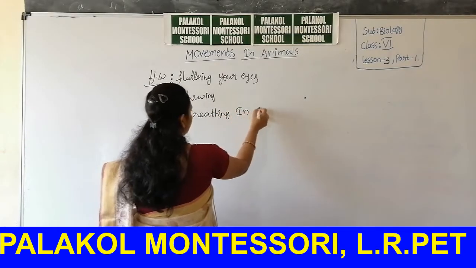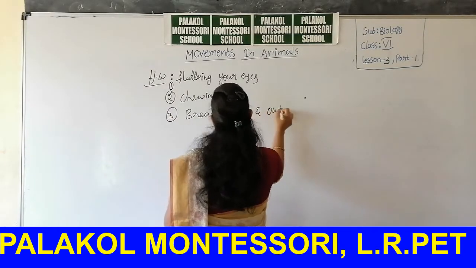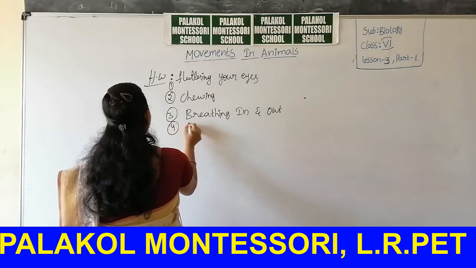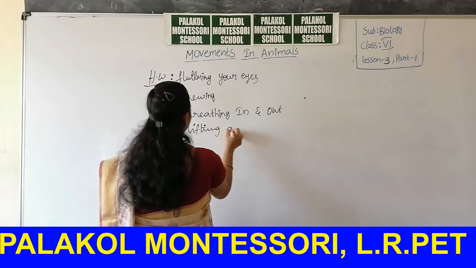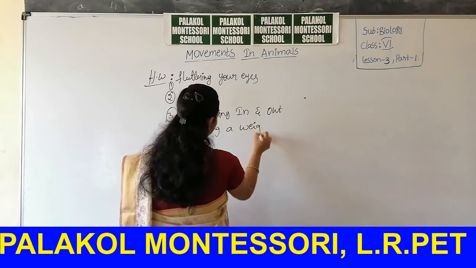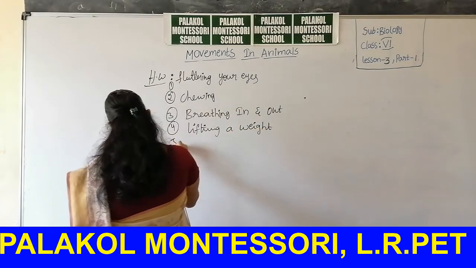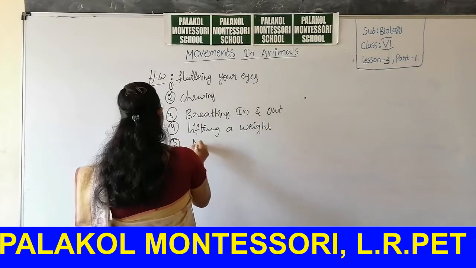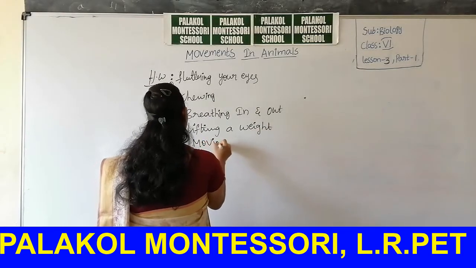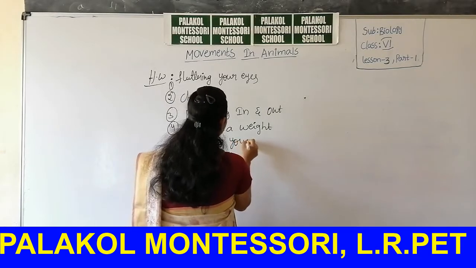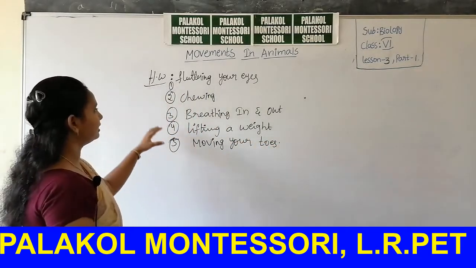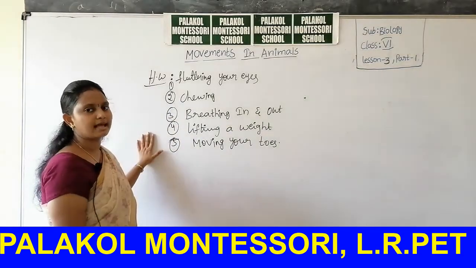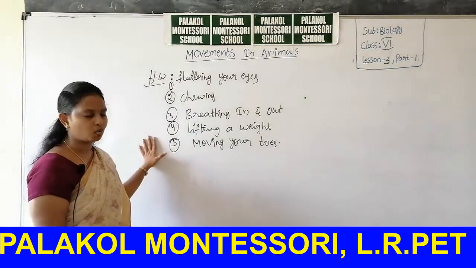Fourth one is lifting a weight. Fifth one is moving your toes. These are the activities I am giving you as homework.